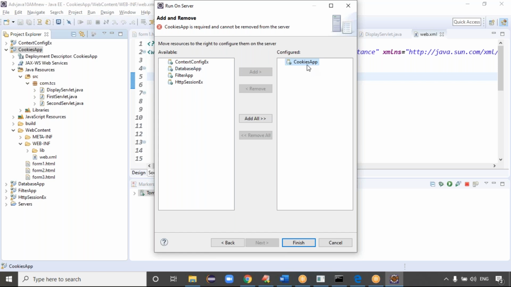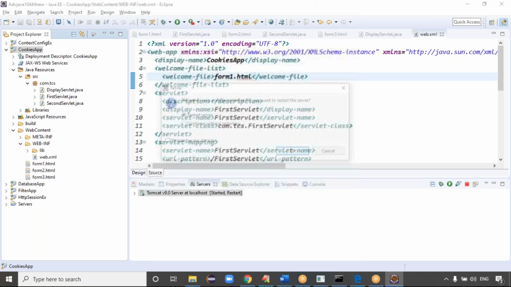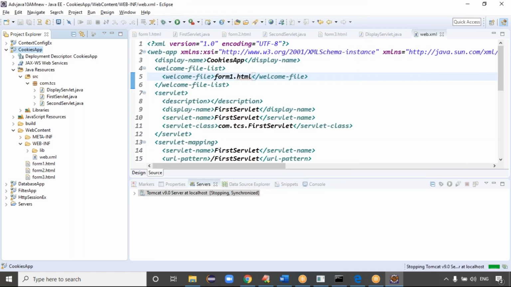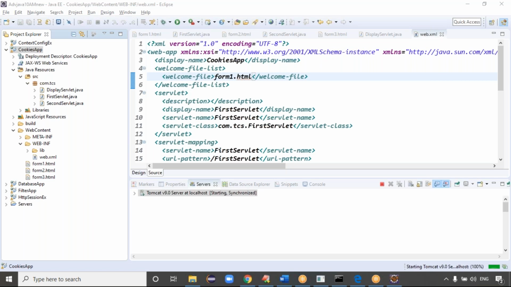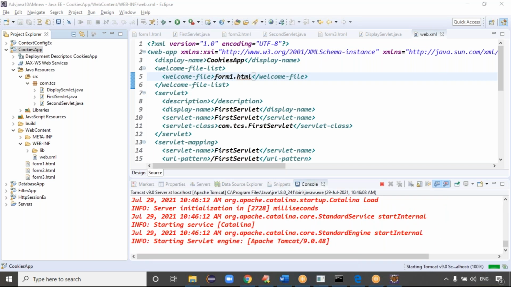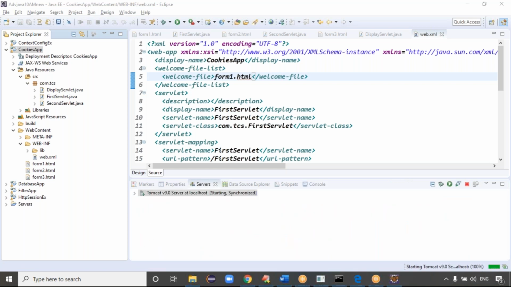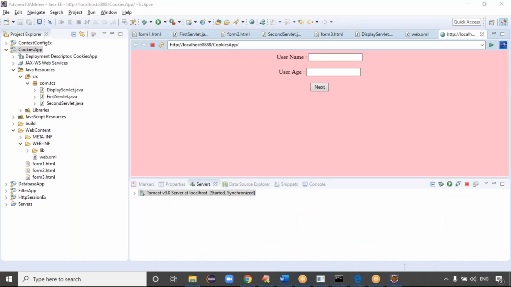That's what you can choose. You can remove; there is add all, and here you can remove all, which moves them to the left-hand side. Then here you can select the project which one you are going to run. Click on finish. Finish your server. You can restart it once. Yes, you got the welcome file, right?